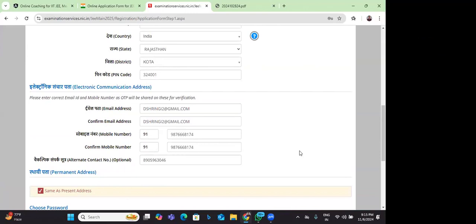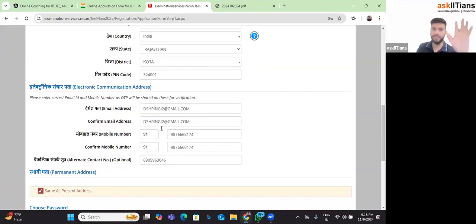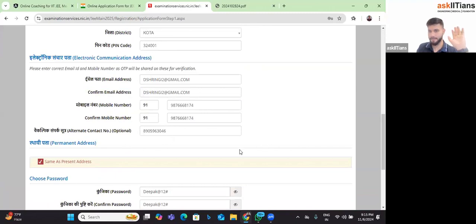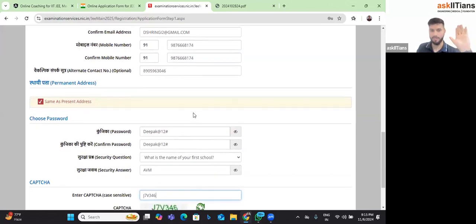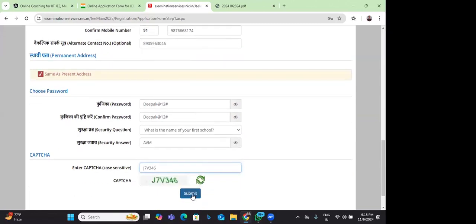Yes sir. Yes, and in the alternate number you can fill the Indian number. Okay, so this will be a better solution. In the mobile number, in the first column you can fill the Saudi number, whichever is active. It doesn't matter if it's your number or your father's number or your mother's number, but it should be active. And you should be sure that it is going to be active for the next 6 months for sure. And then in the alternate you can fill your Indian number. Clear? Yes sir.